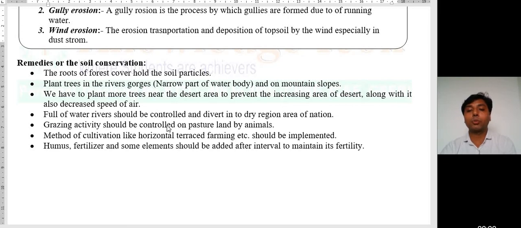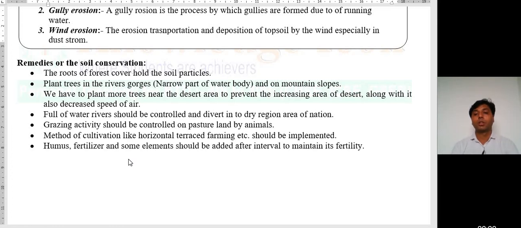Grazing activities should be controlled on pasture land by animals. This point we already discussed previously, and grazing activities are also responsible for soil erosion. Methods of cultivation like horizontal terrace farming etc. should be implemented. Okay, terrace farming and horizontal terrace farming we have to implement instead of vertical.